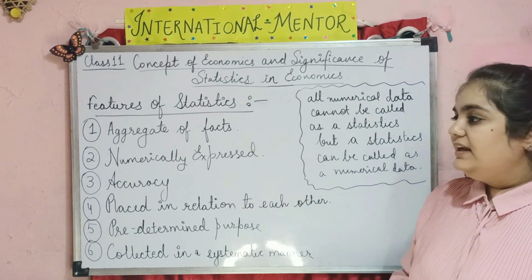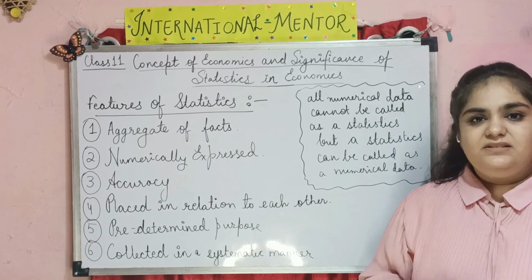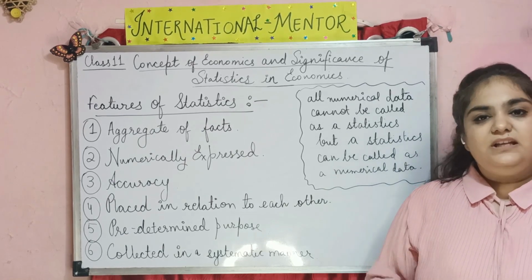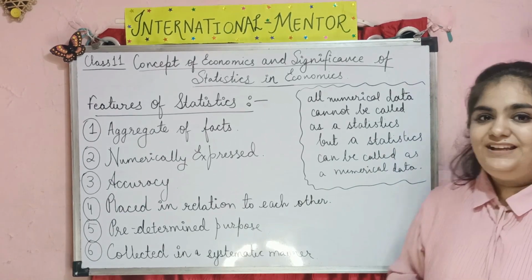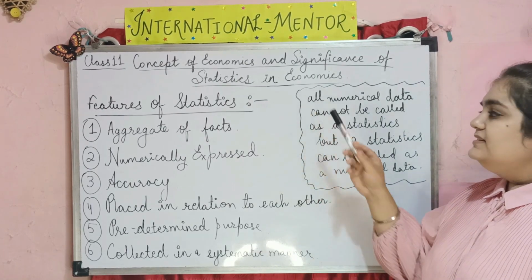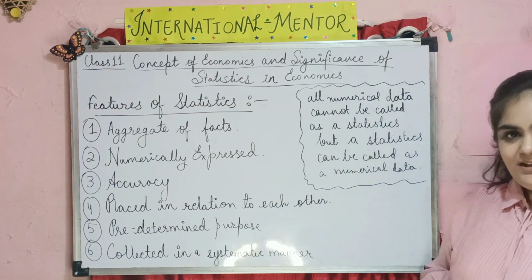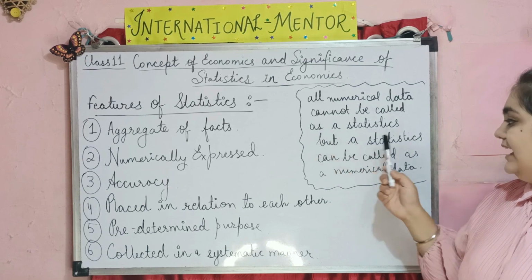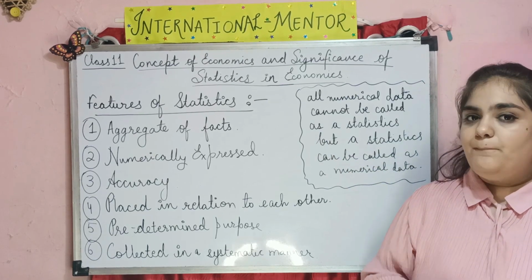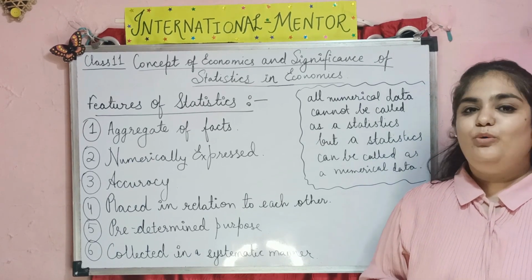Statistics is collected in a systematic manner, as statistics presents the data in a very systematic manner to study it in an easy way. Now we can conclude that all numerical data cannot be statistics, but statistics can be called numerical data. Every number cannot be a statistic, but statistics is always a number. Hope you understand.